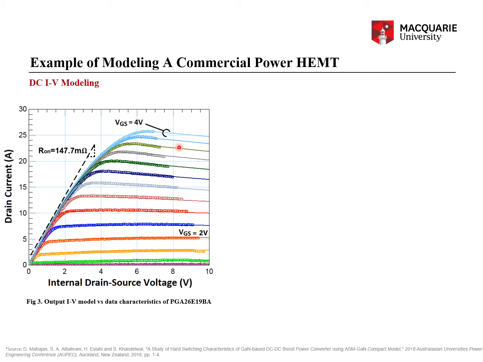As you can see, this resistance Ron of around 147 milliohms has been modeled approximately here, and VGS from I guess 1 volt to 4 volt has been modeled, and the drain voltage is going from 0 to 10 volt, and the current is going from 0 to approximately 26 milliampere.